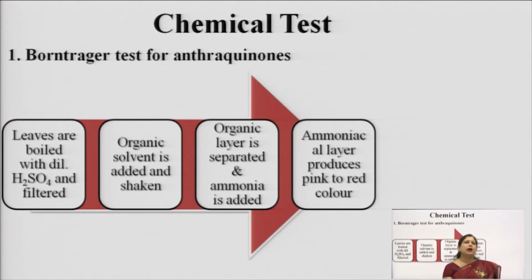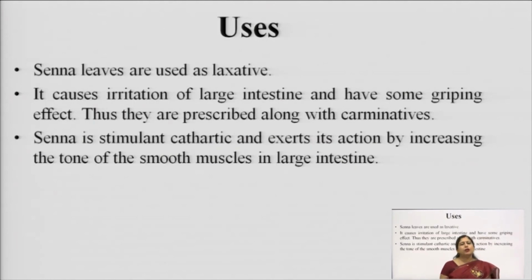So, this is about senna, and now we come to the chemical tests of senna. Basically, in this chemical test, we boil the senna leaf in sulfuric acid, and when we are boiling it, the glycosidic linkage breaks and the aglycone goes into the organic solvent which we are adding. So, we add H2SO4, then organic solvent, the aglycone goes into the organic solvent, after which when we add ammonia, due to its basic nature, it turns into a pink to red coloration.